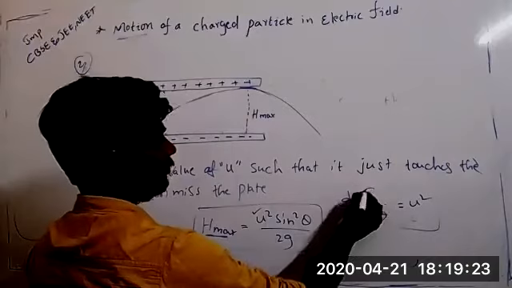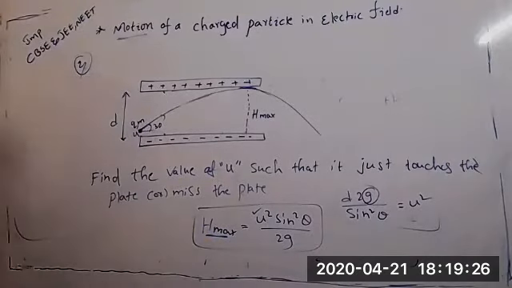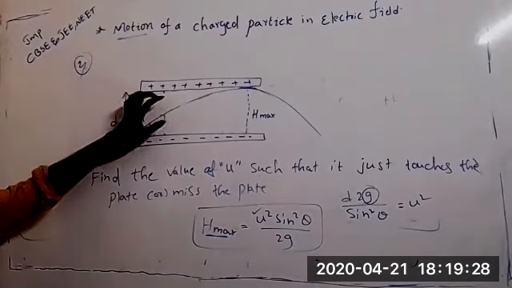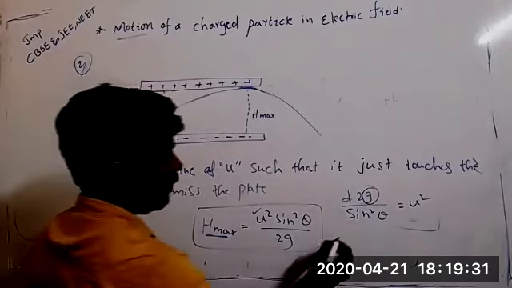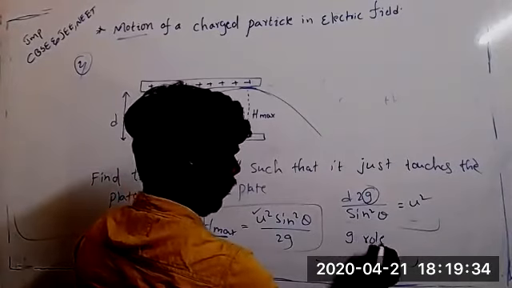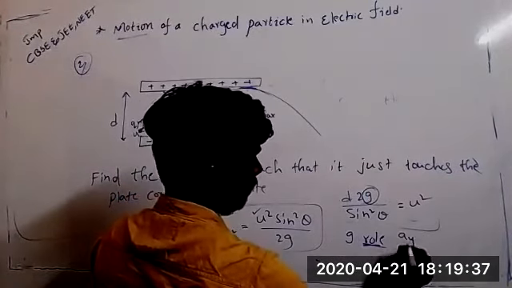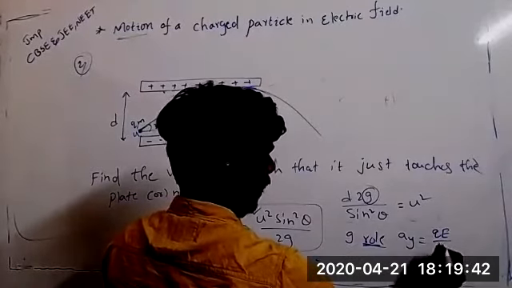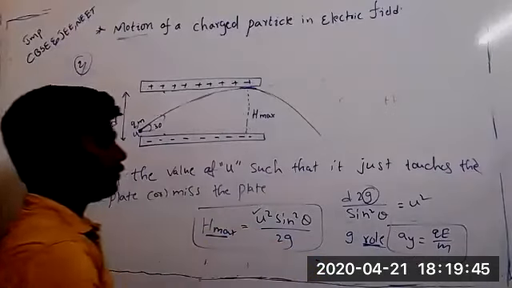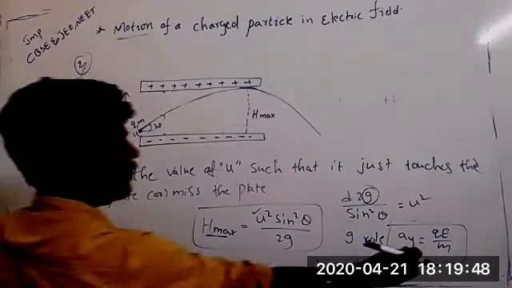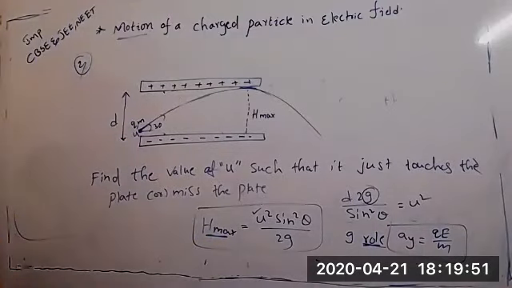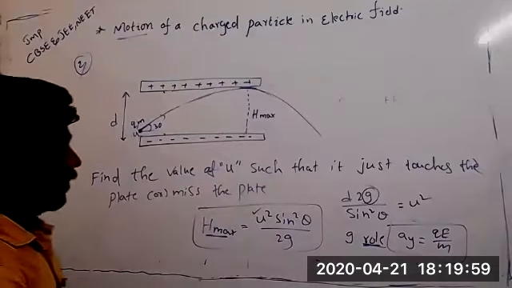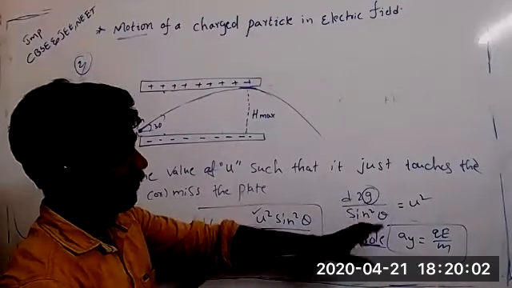What about g here? We know that g is the gravity. Whatever we are conducting here now, there is no gravity. So this g role, who will perform? It is a, that a is equal to qE by m. It will play the g role. So substitute this here. Then that's all. This is the formula we can use.